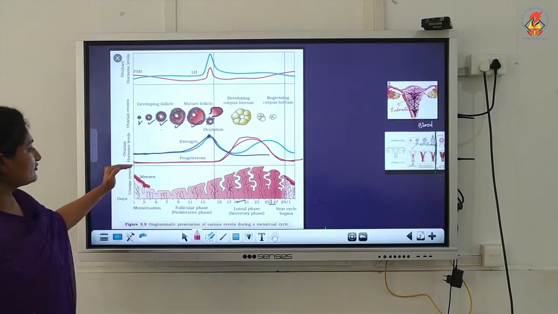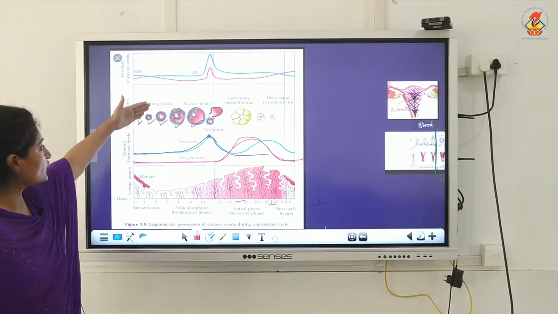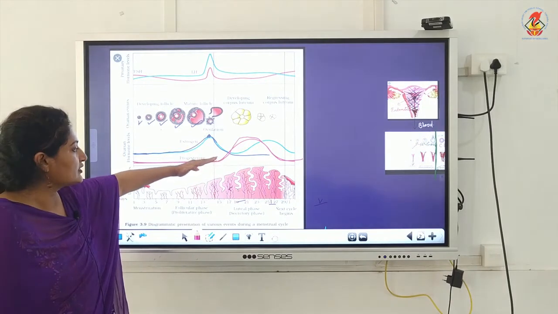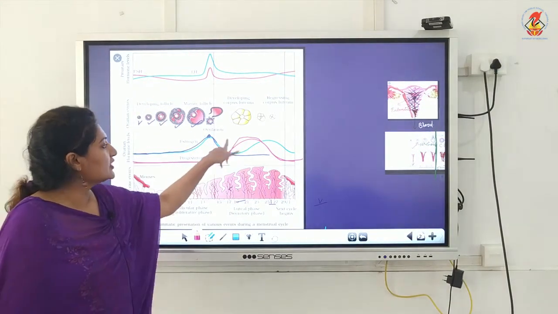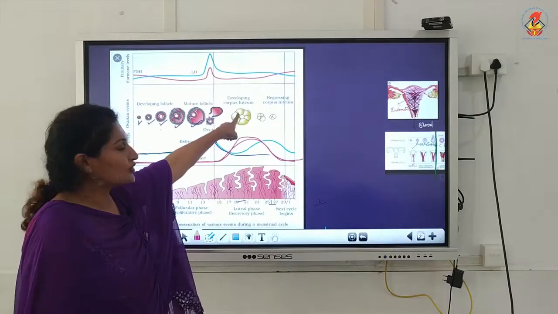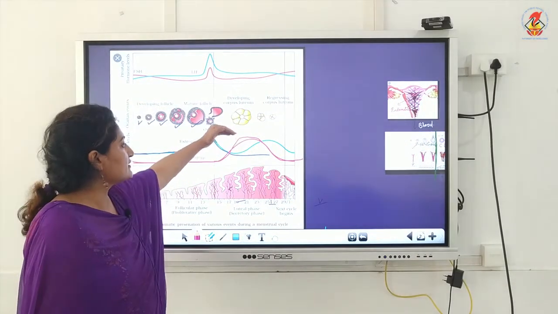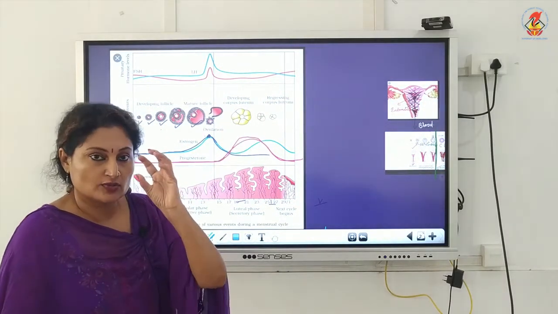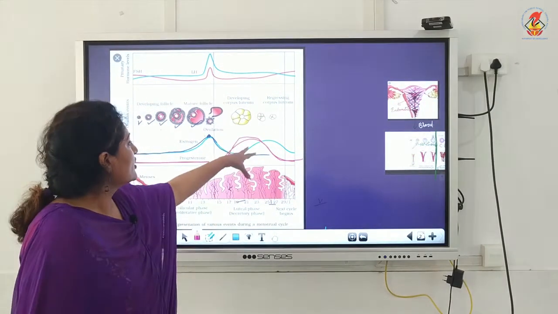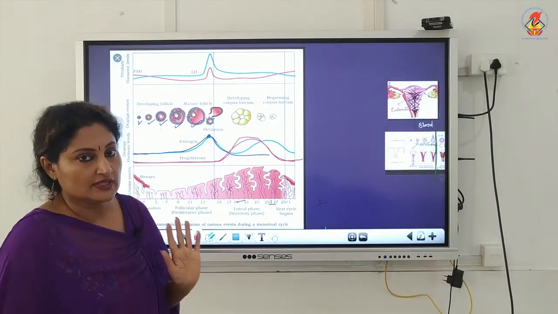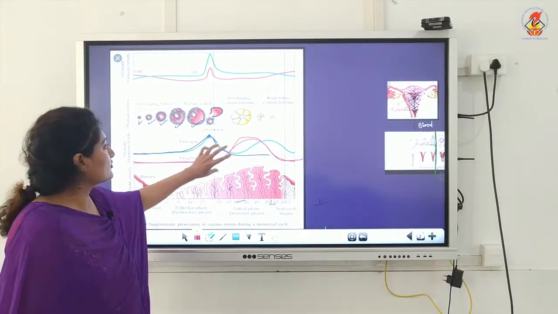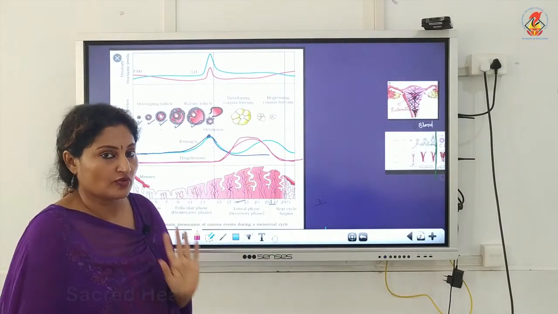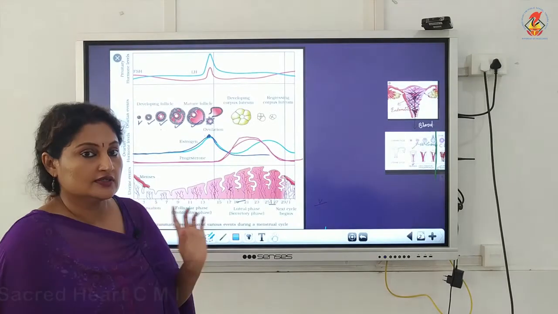Now look at progesterone, which is indicated with magenta color. See, there's no corpus luteum initially, so it's a clear flat curve. It is not hiking, but see the sudden hike in the amount of progesterone because it's correlated to the source, which is the corpus luteum, and see it slowly falls, the curve falls down because the quantity of corpus luteum is less, so the amount of progesterone release is also going to be less. Clear? So I have correlated the ovarian hormones with the ovarian follicles. This is the way to study the curves.